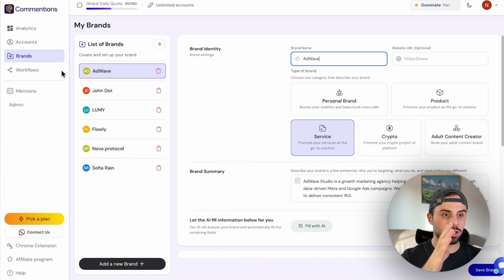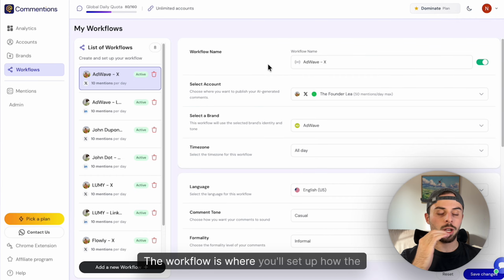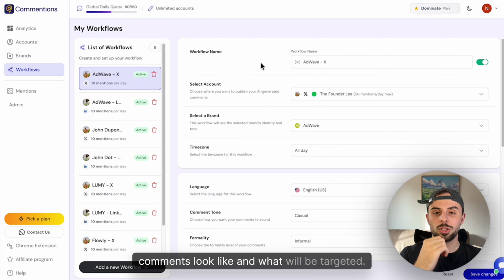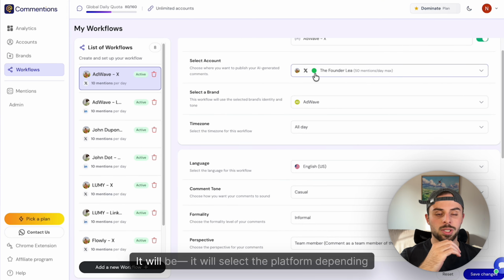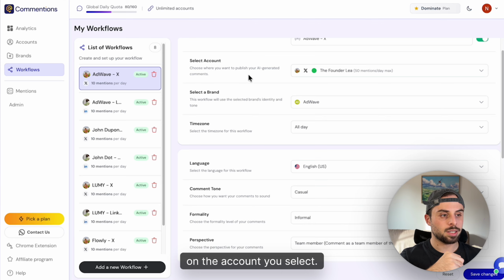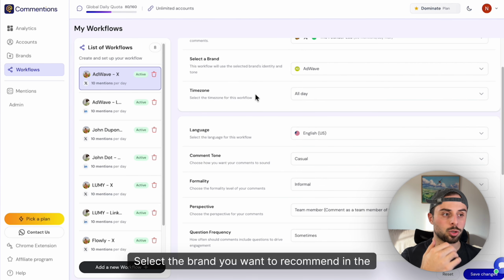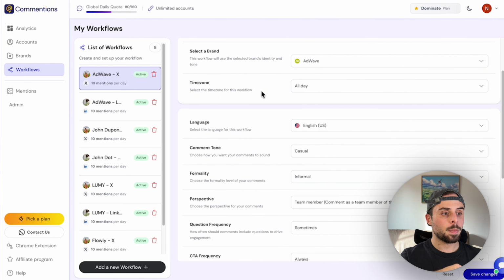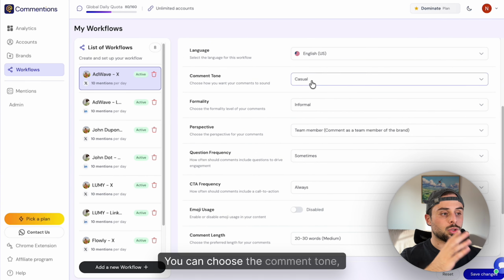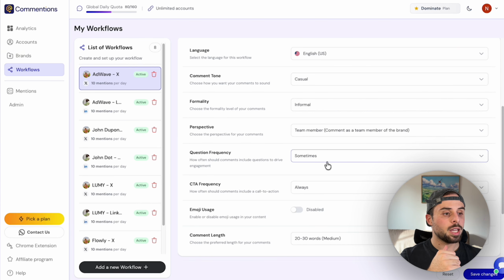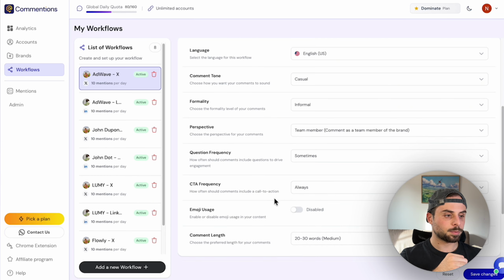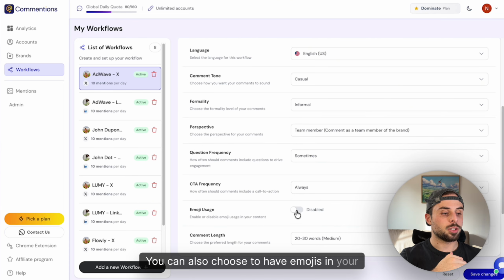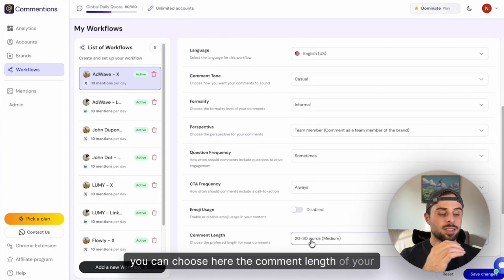Once you've added all the information, you'll have to create a workflow. The workflow is where you'll set up how the comment looks and what will be targeted. So name your workflow, select your account. It will select the platform depending on the account you select. Select the brand you want to recommend in the comment. You can select a time zone and a language. You can choose the comment tone, the formality of your comment. If you want to add a CTA, such as check out my profile, DM me, etc., this is where you have to choose. You can also choose to have emojis in your comment. You can choose here the length of your comment.